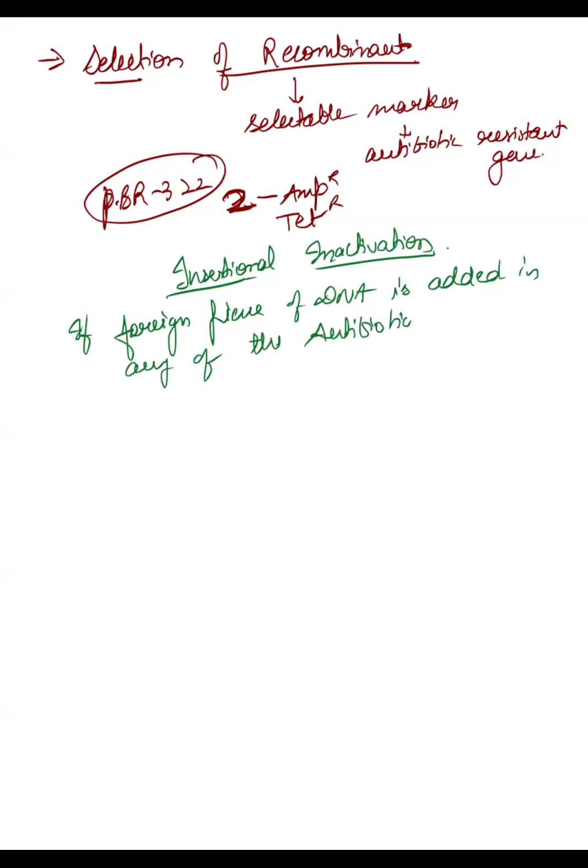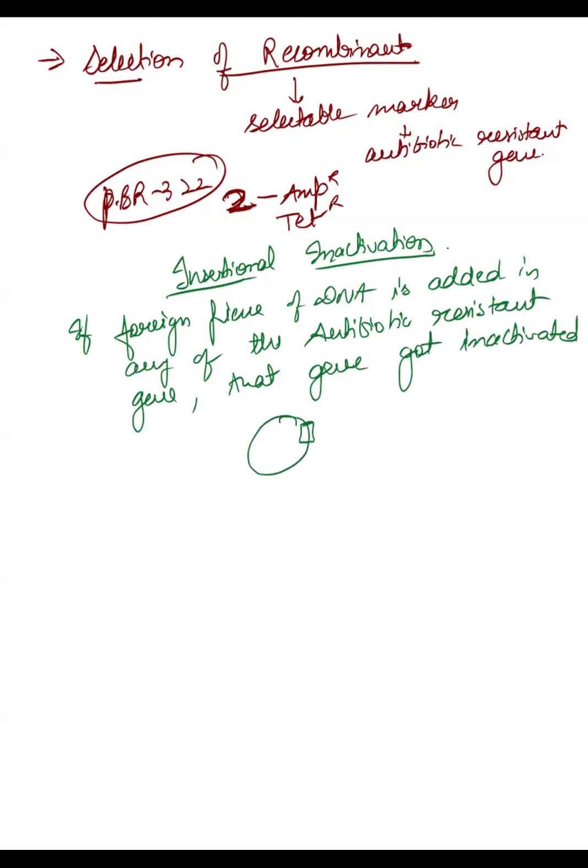If it is added in any of the antibiotic resistance genes, that gene will get inactivated. For example, this is your plasmid and this is tetracycline resistance.